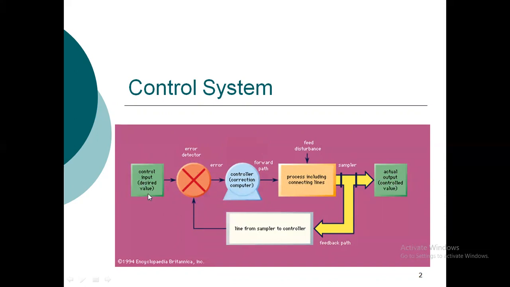So if you feed 1000 from there, and you get some speed here, then on the basis of this speed, there will be some error generated by this comparator, and that error will be fed to the controller, and that controller will generate the input signal for this plant. So this is how control action is performed in the control system. So this is all about the controller and the general structure of any control system.